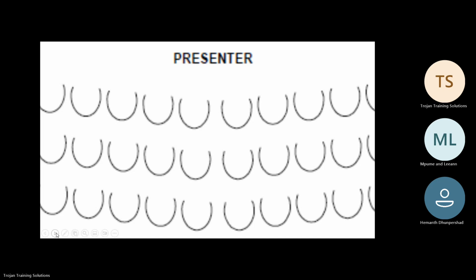Now, there's a problem with the seating arrangement. Yes, it's fantastic to use for a large group of people, but there's no space in between the tables and chairs for you to move freely. Which means you can't interact with your learners. Another disadvantage we have, look at the back row.